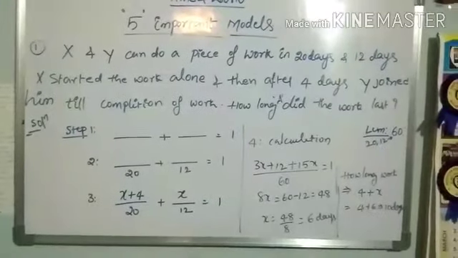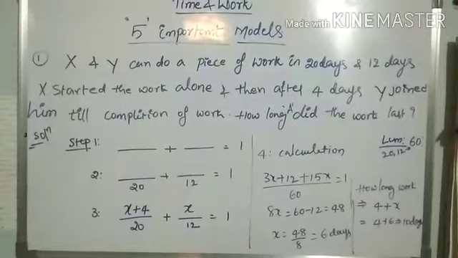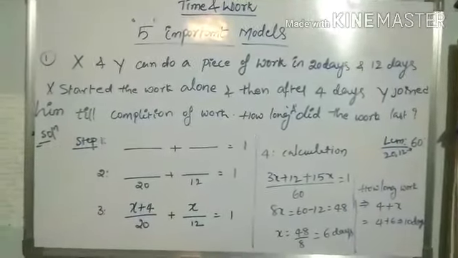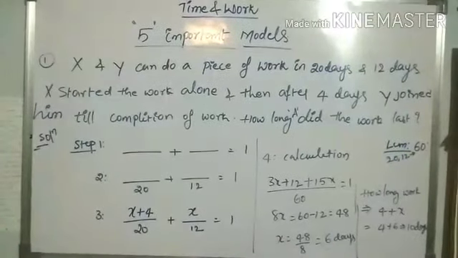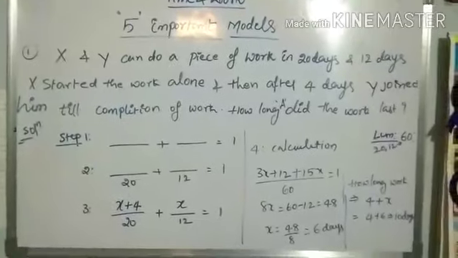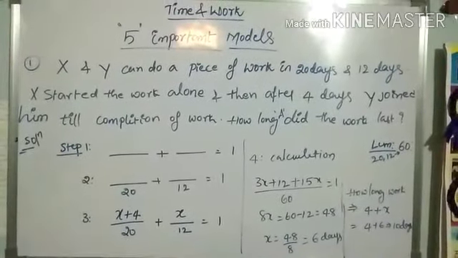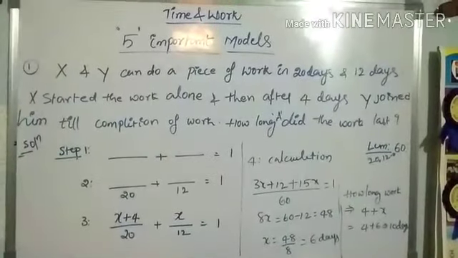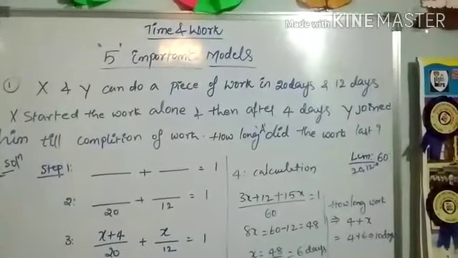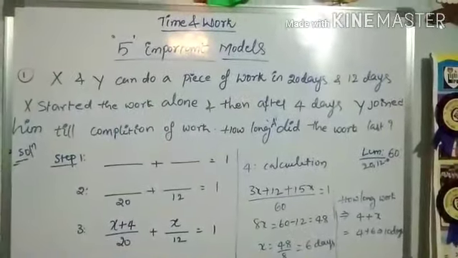What is the meaning of that? In this question, X and Y, the two persons, are there. X can complete a piece of work in 20 days. Whatever the work is, that work will be completed by X in 20 days, and the same work will be completed by Y in 12 days. So X takes 20 days and Y takes 12 days to complete the work. After that, what happened? X started the work alone, meaning initially only X started the work.